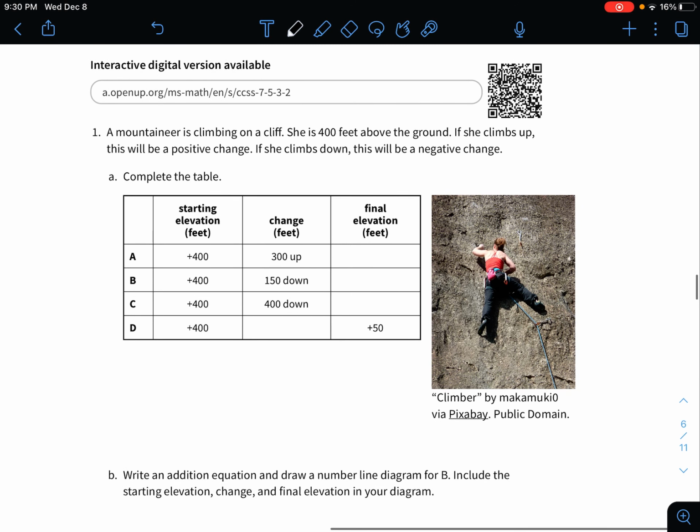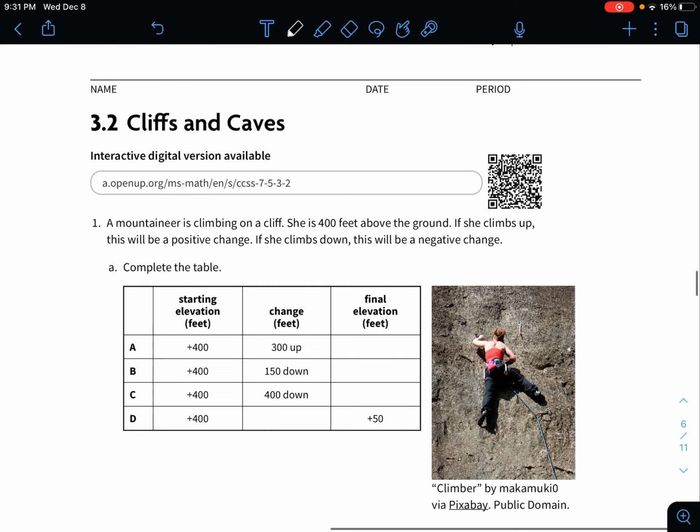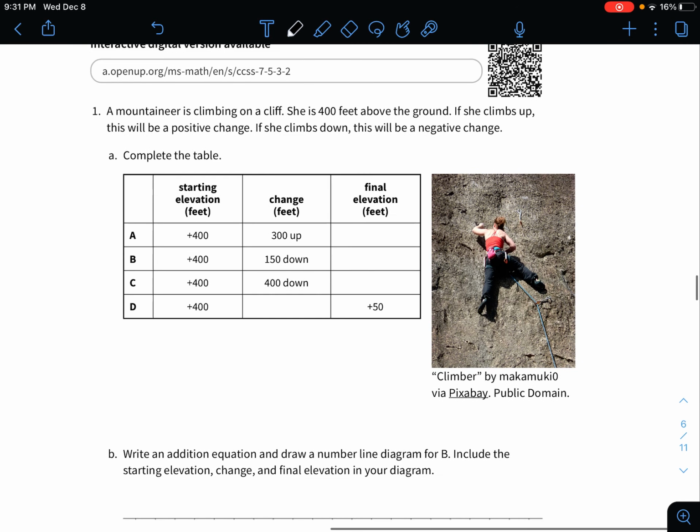Okay, so here, number 3.2, cliffs and caves. So it says, the mountaineer is climbing on a cliff. She is 400 feet above the ground. If she climbs up, this will be a positive change. If she climbs down, this will be a negative change. So we need to complete the table. Okay, so once again, she's always starting at 400.